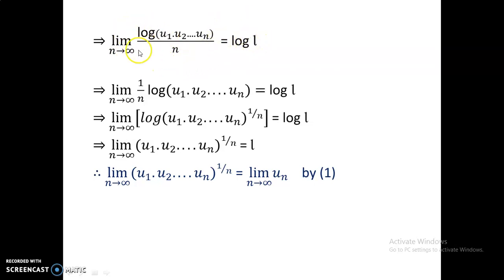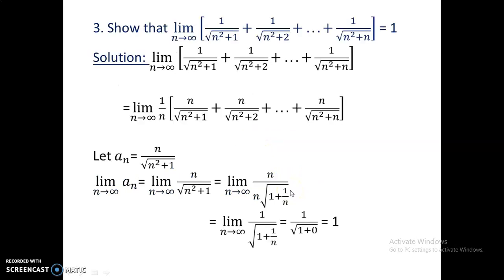And then we have 1 by n into the log of these terms equal to log L. By the properties of logarithm, we can write it as log of the nth root of u1, u2, un as n approaches infinity is log L. So we have removed the log, and as we know L is the limit of un from equation 1, we have proved it.